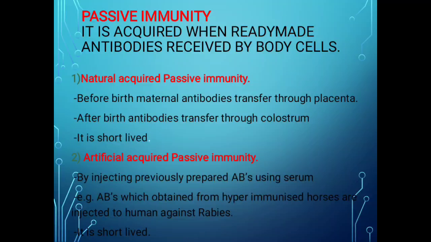So these are the two types of passive immunity: natural acquired passive immunity and artificially acquired passive immunity. I hope all of you understood about the types of acquired immunity, mainly two types, active and passive, and again they are classified as natural and artificial. Don't get confused in the types of the acquired immunity. Study properly and understand this point.